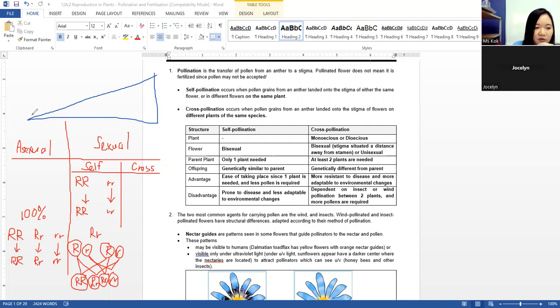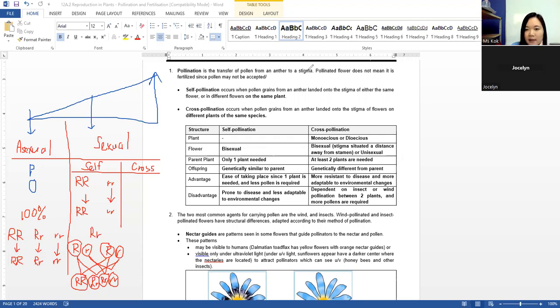So the difference between the parent and the offspring is basically 0 for asexual, slightly lower for self, and very, very high for cross-pollination. Do you get my point?